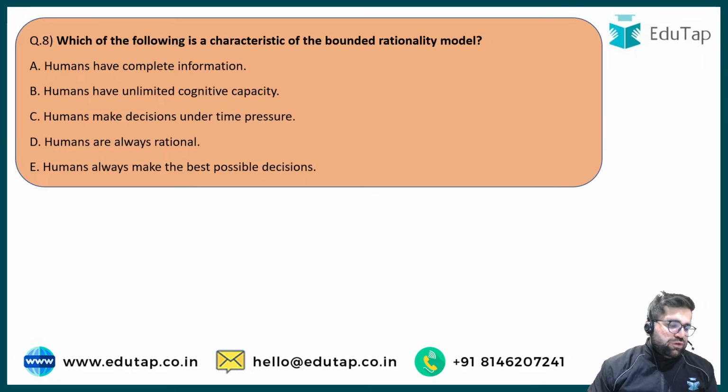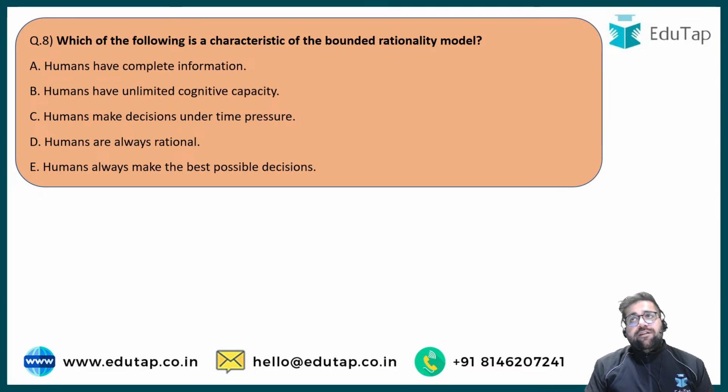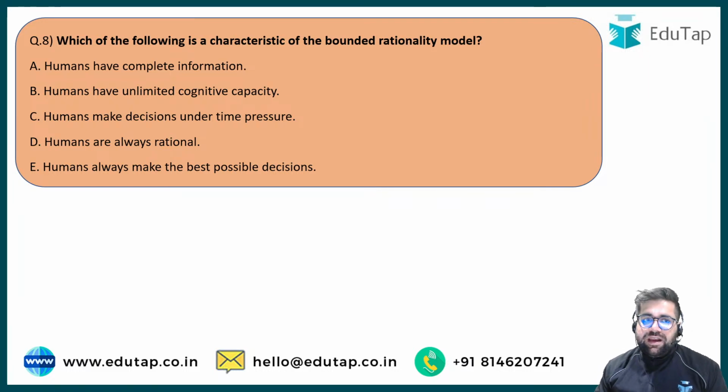Next question, which is your question number 8. Which of the following is a characteristic of a bounded rationality model? I hope you know there are multiple models in decision making. Maximization model, then you also have administrative model, rationalization model, garbage can model. So what is your answer regarding question number 8? Which of the following is a characteristic of a bounded rationality model? Try to answer these questions, my friend.